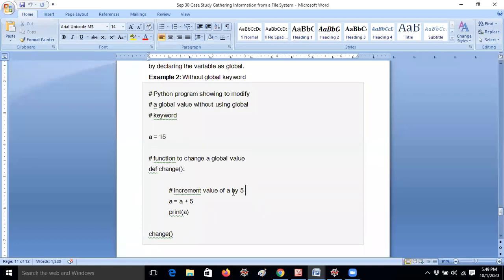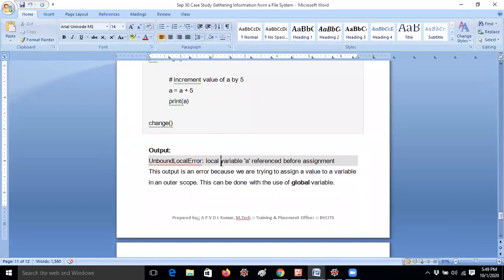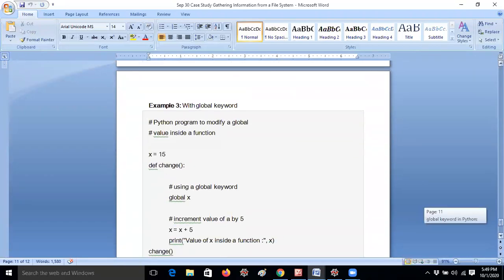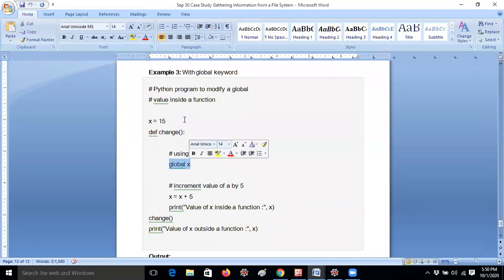Increment the value by 5, then call the function on a global value. For example, I am calling this without a global keyword. Okay, you should understand. Now I am getting the error: local variable a referenced before assignment. So now coming to example 3, with the global keyword. With the global keyword means the same example, I am adding only one line like global x. That means I am changing the variable name also.